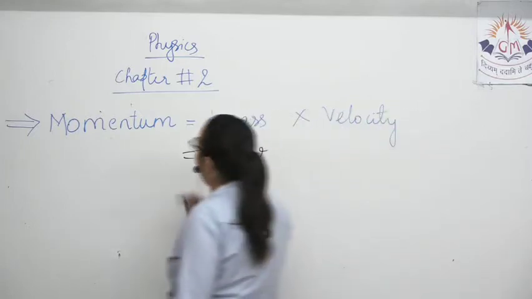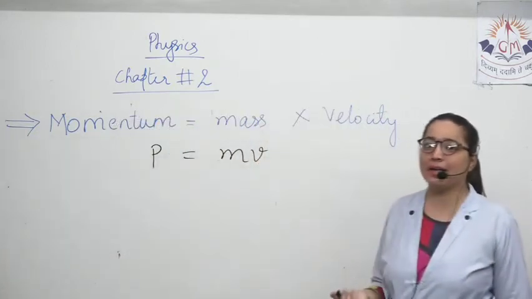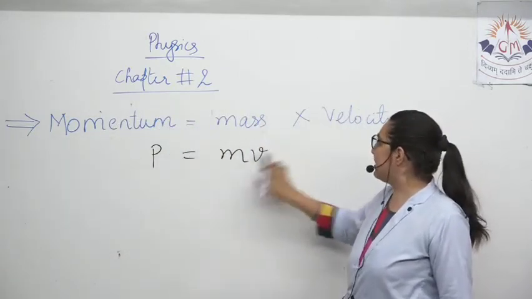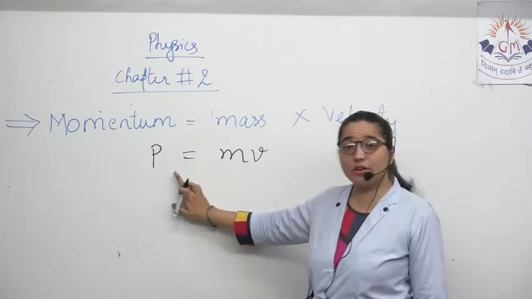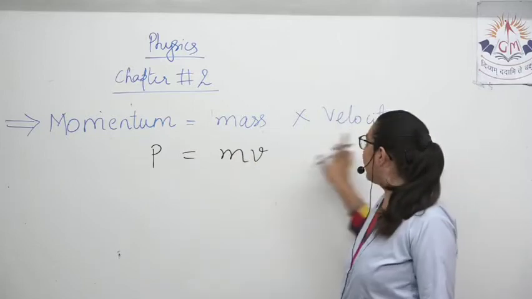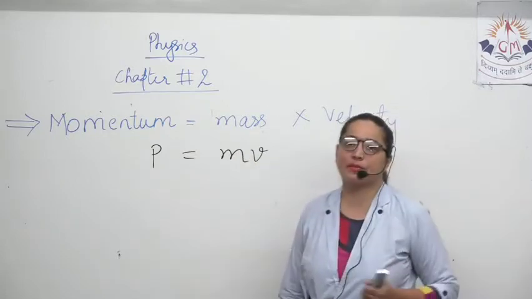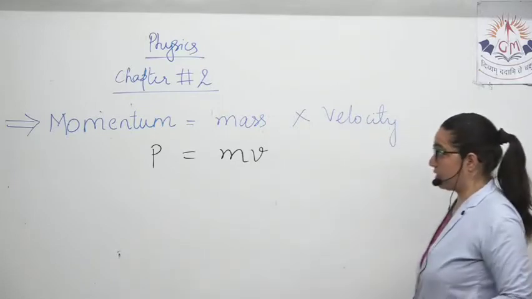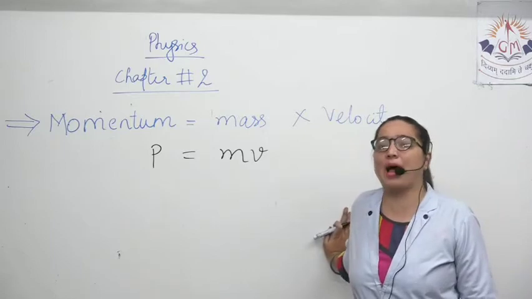Momentum is denoted by p. What is momentum denoted by? P. Mass is m, velocity is v. Momentum is denoted by P, mass by m, velocity by v. So this is how momentum comes into existence. Momentum is defined as the product of mass and velocity, denoted by P.